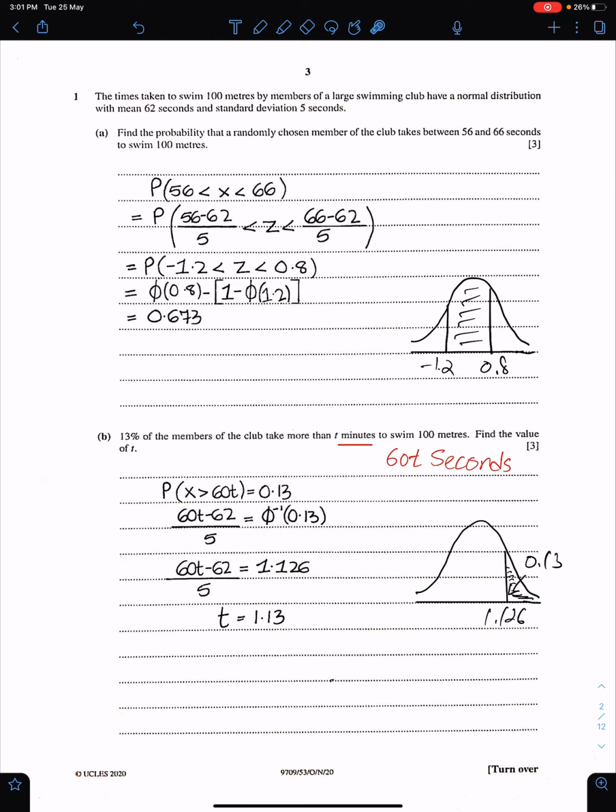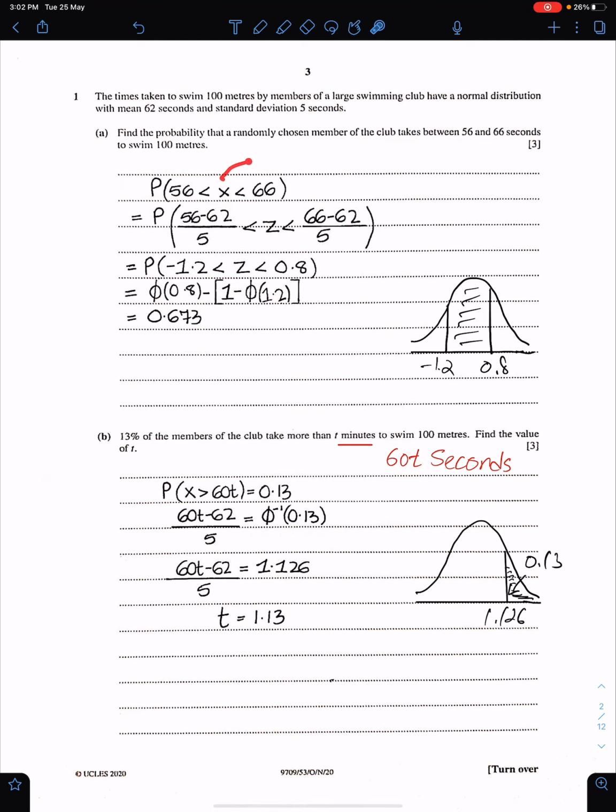Question number one. The times taken to swim 100 meters by members of a large swimming club have a normal distribution with mean 62 seconds and standard deviation 5 seconds. Part A. Find the probability that a randomly chosen member of the club takes between 56 and 66 seconds to swim 100 meters. So we need this probability between 56 and 66.